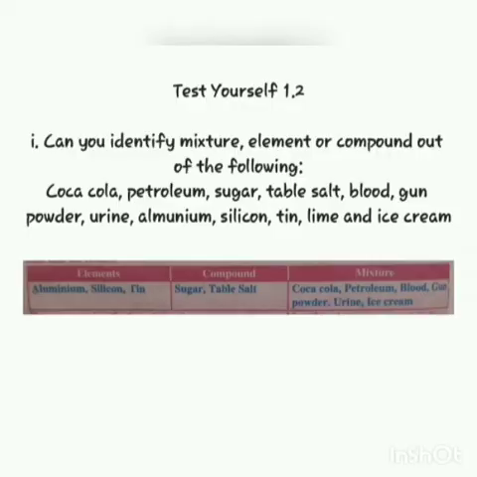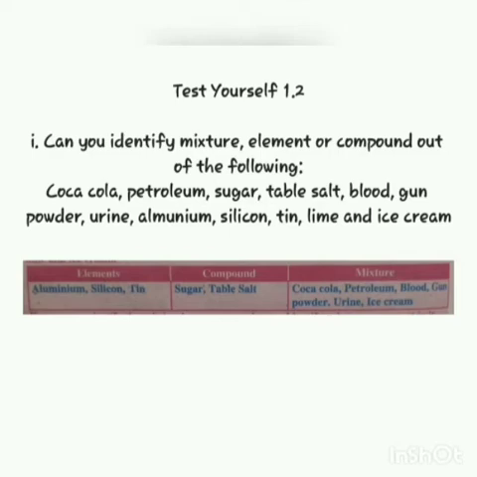As we know, a mixture is formed by simple mixing of substances, while an element is a substance made up of the same type of atoms having the same atomic number, and it cannot be decomposed into simple substances by ordinary chemical means. A compound is a substance made of two or more elements chemically combined together in a fixed ratio by mass.